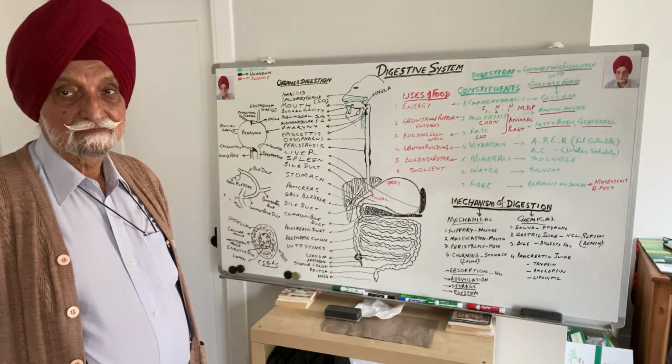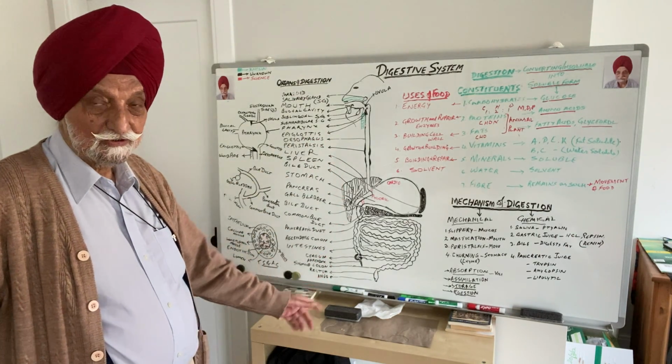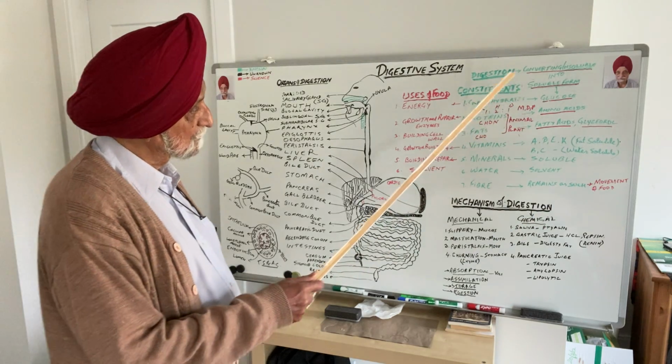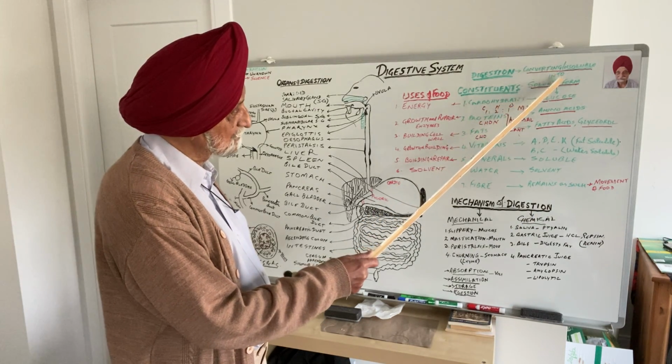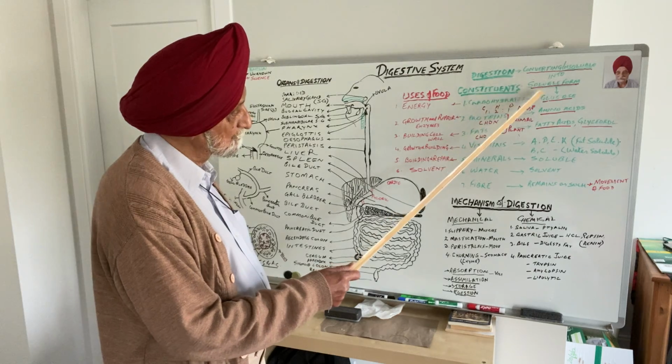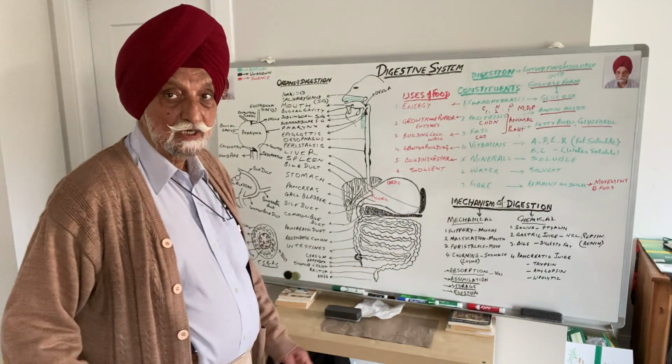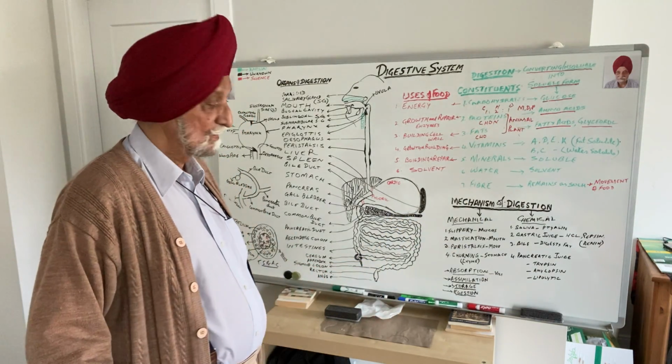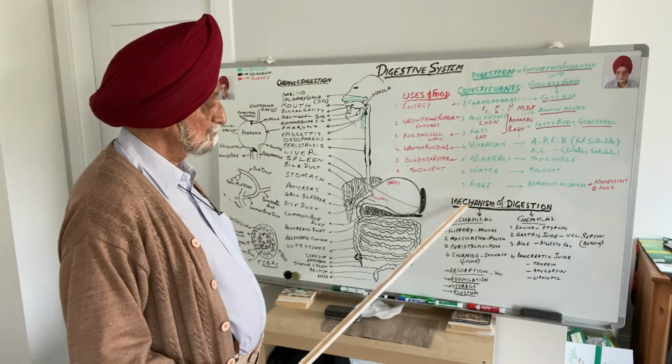Next comes how all these organs do this job of converting insoluble constituents of the food into their soluble form. How does it happen? That is called the mechanism of digestion.